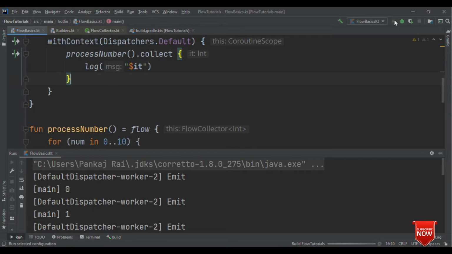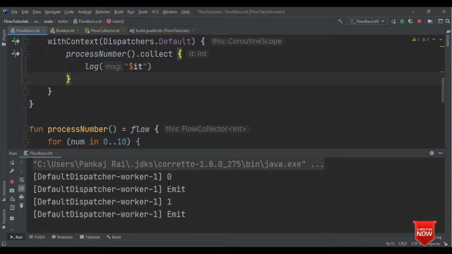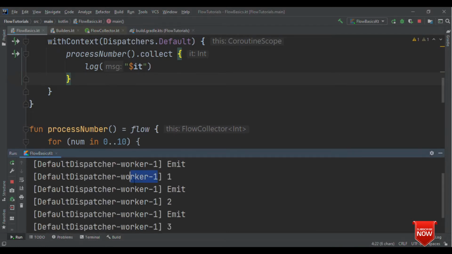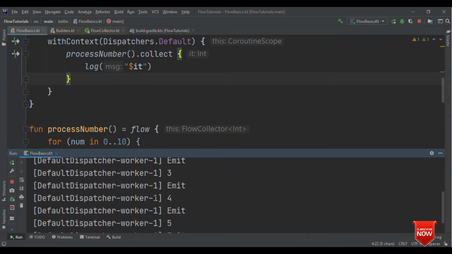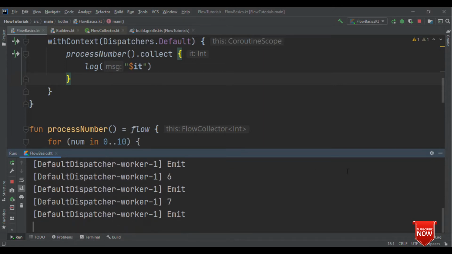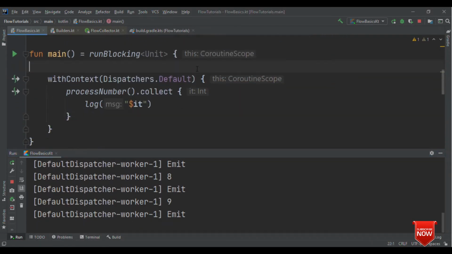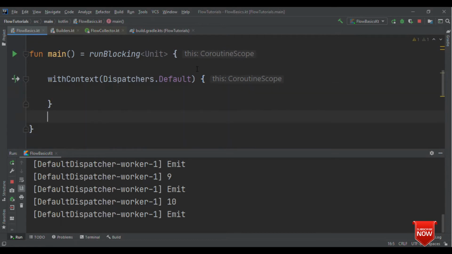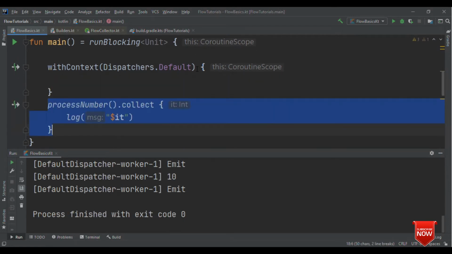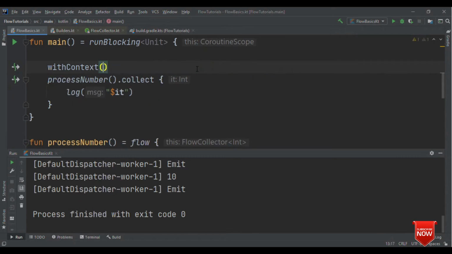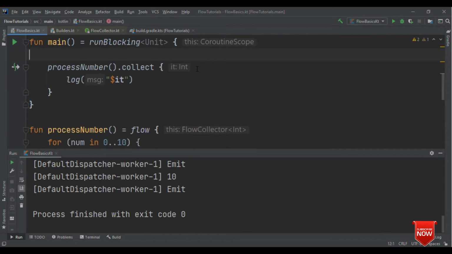Now let me run it once again. This time you'll not see main written for these numbers. Here you could see they both are running in the background thread. Okay, so this was all about how you can create flow, how you can even transform list or range to flow. Now let's talk about the intermediate operators.